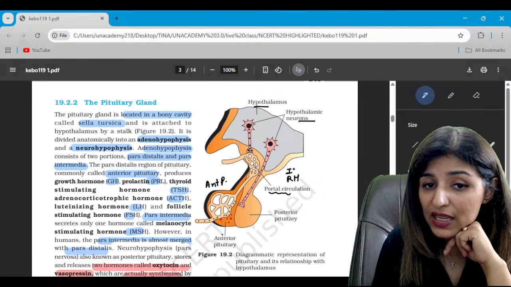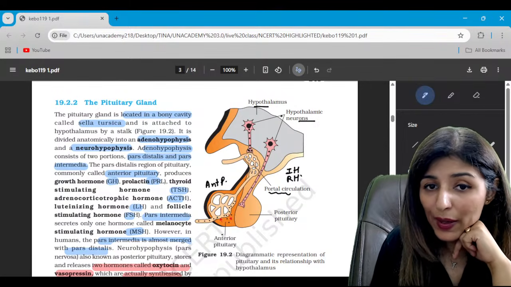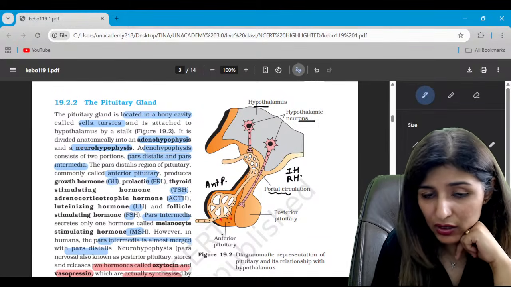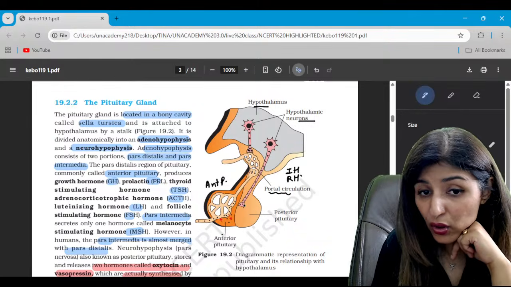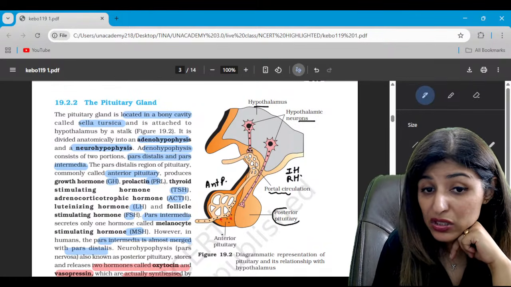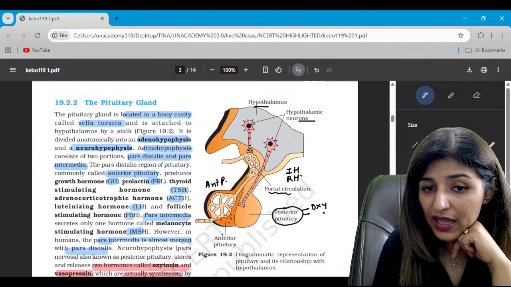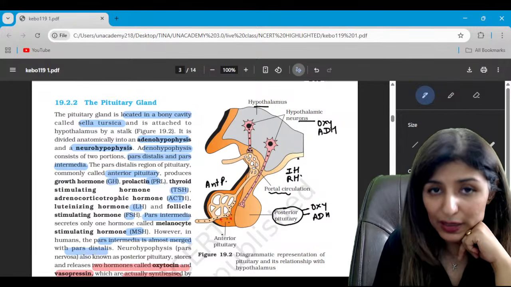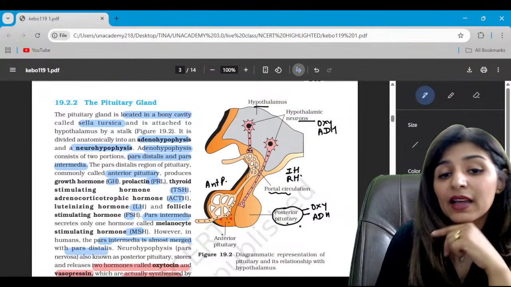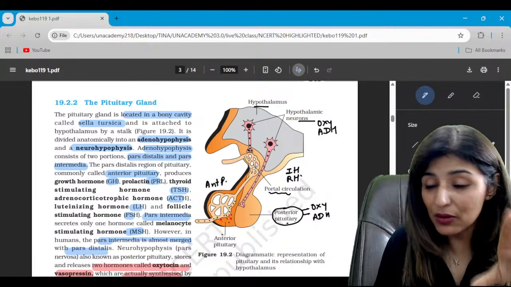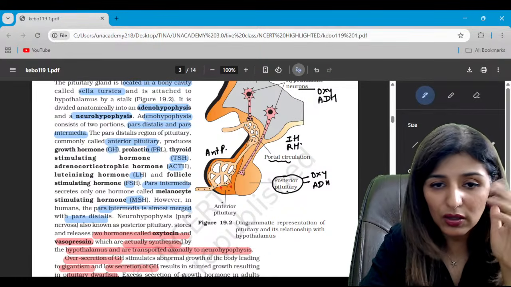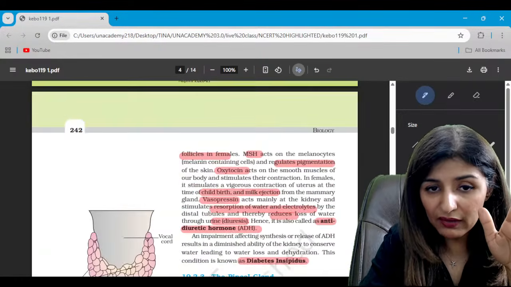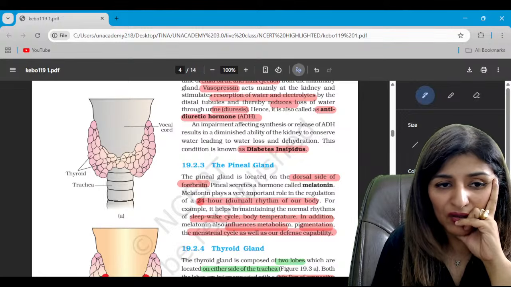Releasing hormones, inhibitory hormones, while the other neurons which have their axonal endings opening in the posterior pituitary, they are going to release oxytocin and ADH. So oxytocin and ADH are basically produced by hypothalamus but released by posterior pituitary. Posterior pituitary doesn't produce its own hormone. Are we clear?